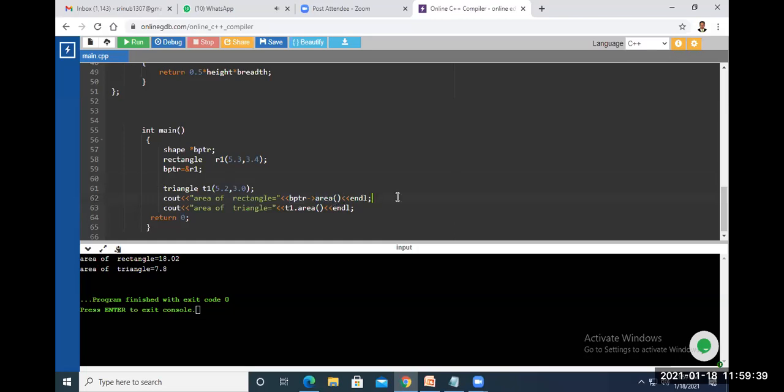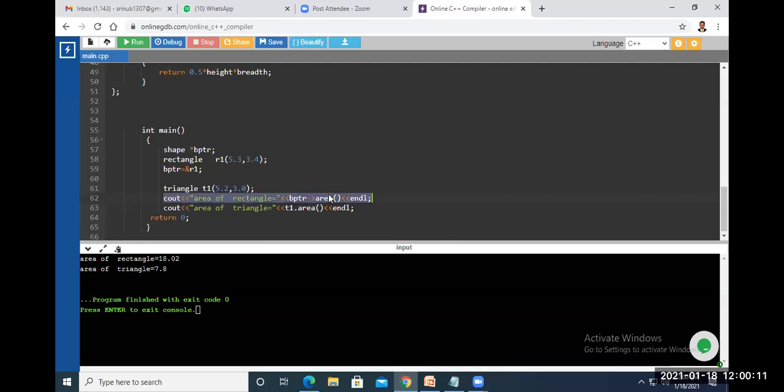Here, in this line, have you seen my cursor? Is it visible to you? Hello? In this line you can see, I called the area function by using the base class pointer. Is my cursor visible to you? Yes, sir.